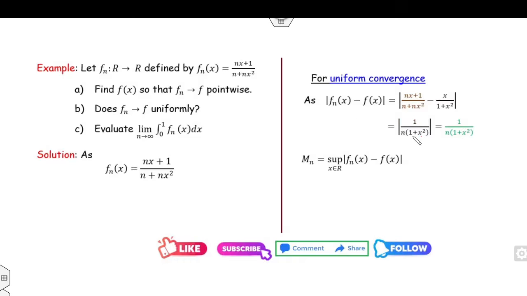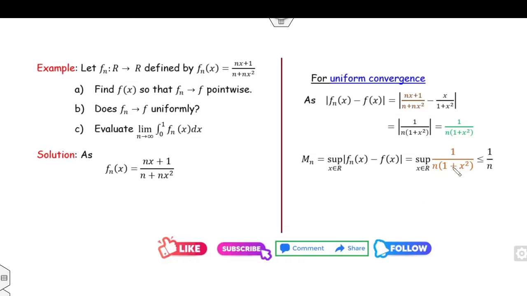Fine. Now because x square is positive, the modulus value is the same. So what is the value of the supremum of this quantity, 1 over n into 1 plus x square, over the real line R? Now clearly 1 over 1 plus x square is always less than or equal to 1. So therefore this number is always less than or equal to 1 over n. Clear? Or you can say, what is the graph of 1 plus x square? At the point x is 0, this number is 1.